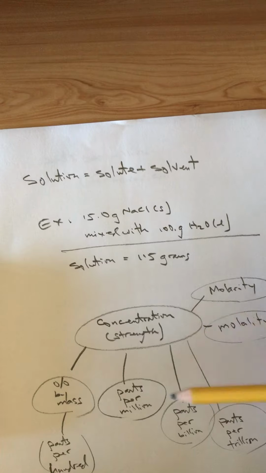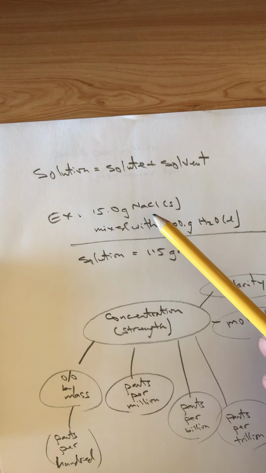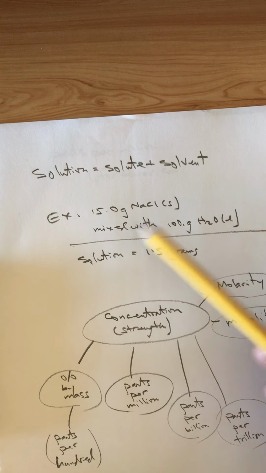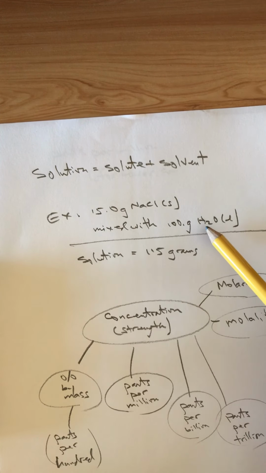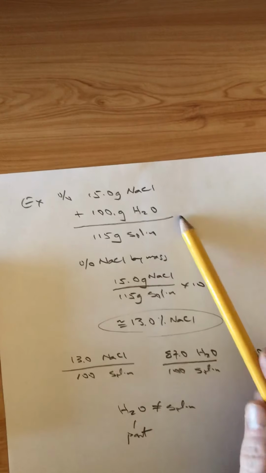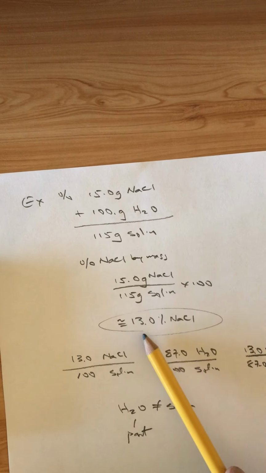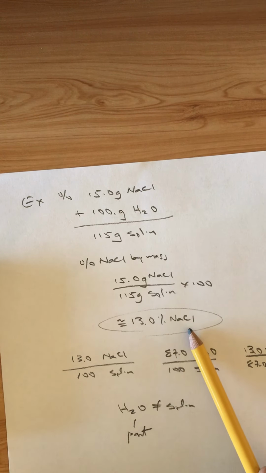Let's talk briefly about different ways to measure concentration. So if we talk about the solution being the solute plus the solvent, for example, if I took 15 grams of salt, NaCl, sodium chloride, solid, mixed it with 100 grams of water, it's not 15% by mass salt. The solution weighs 115 grams. So if I do that math, it's 15 grams of salt over 115 grams of solution times 100. It's roughly 13.0% NaCl by mass.